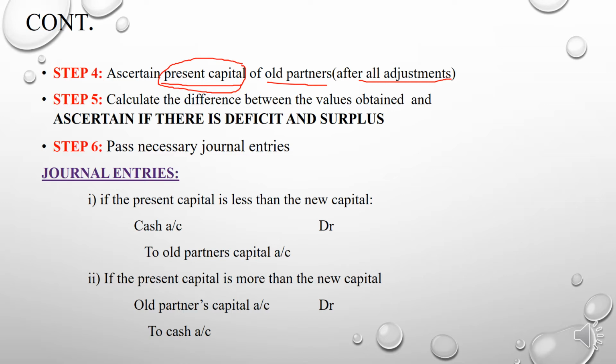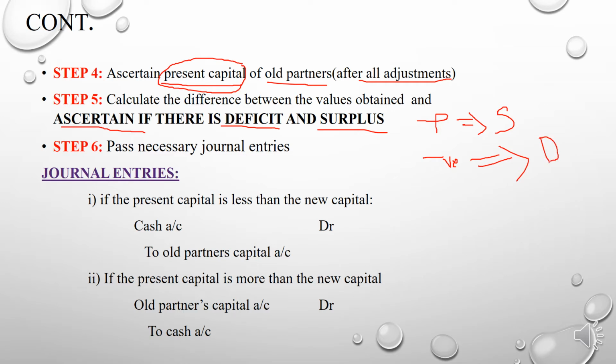Okay, so the fourth step is calculating the present capital of old partners after making all adjustments like goodwill, reserves, etc. Then step number 5 is to calculate the difference between the values obtained, which means that we need to ascertain if there is a deficit or surplus. If the difference shows a positive figure, it means that it is surplus, and if the difference shows a negative figure, then it means that it is deficit.